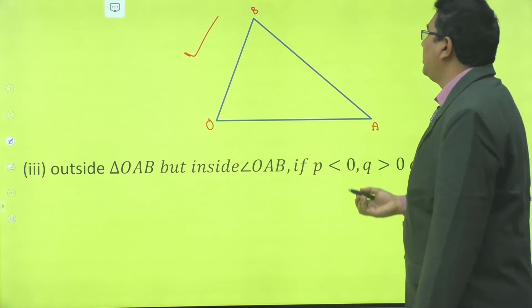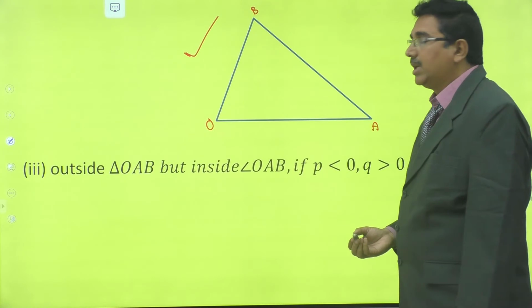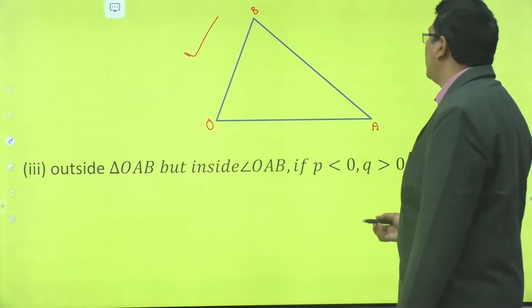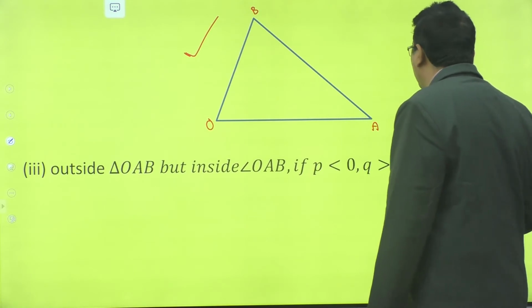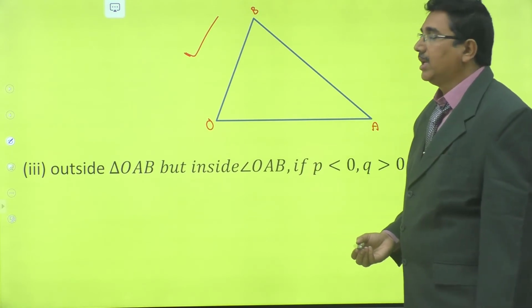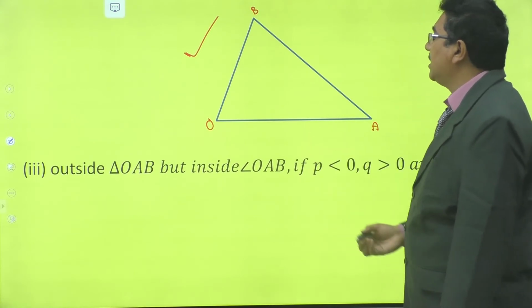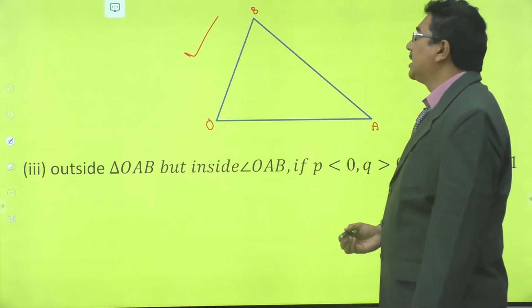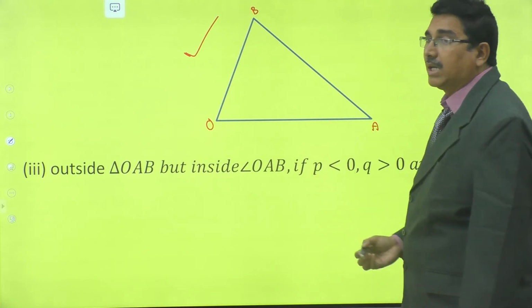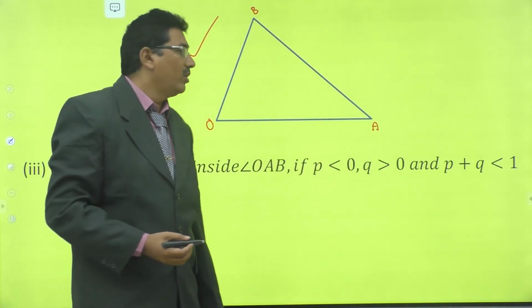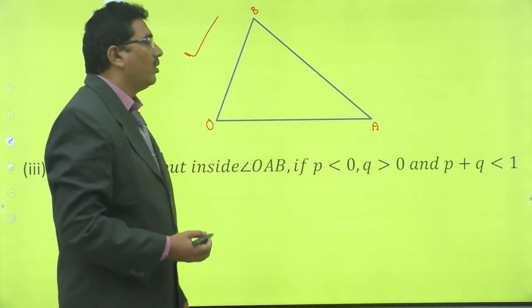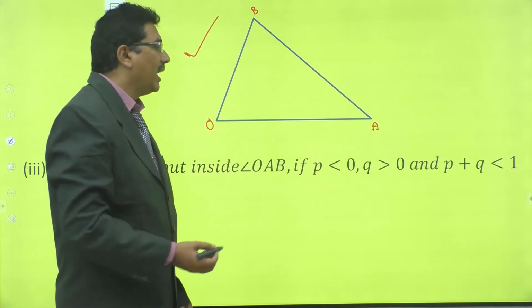Observe that the point lies outside triangle OAB, but inside angle OAB if P less than 0, Q greater than 0, and P plus Q less than 1.